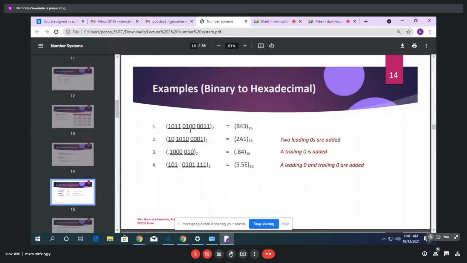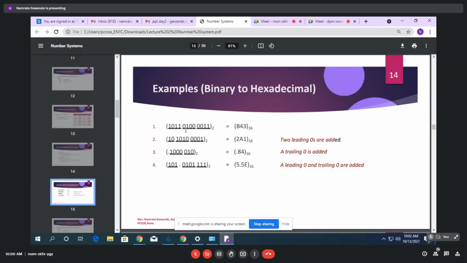Okay. See the example for binary to hexadecimal. Just go through this. What you have to do now is make groups of 4 bits. You have to start from the rightmost side. First 0, 0, 1, 1, then a group of 4, and then another group of 4. If a group of 4 is not possible, you have to add leading zeros. You have to append the zeros at the left side.